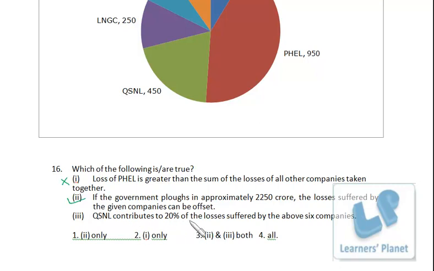QSNL contributes to 20% of the losses suffered by above 6 companies. Now the total loss is 2250, and what is 20% of 2250? 20% is 225 into 2, that's 450. So 20% of 2250 is 450. So QSNL is 450. That means the statement is also true. So second and third are true. Isn't it very simple?